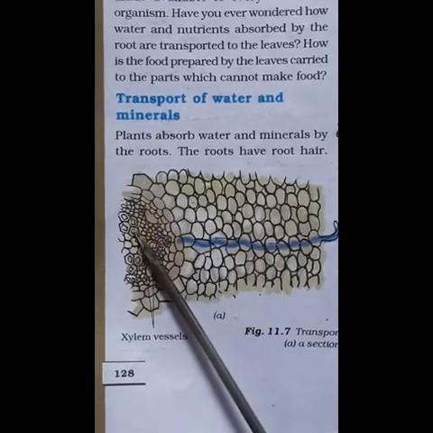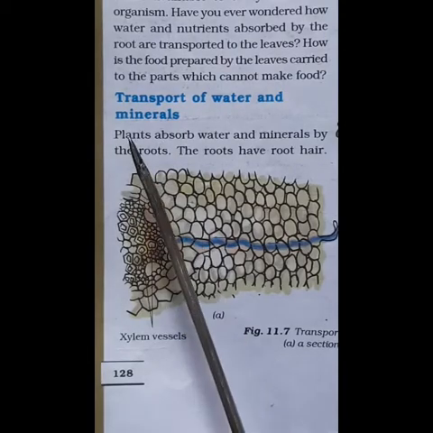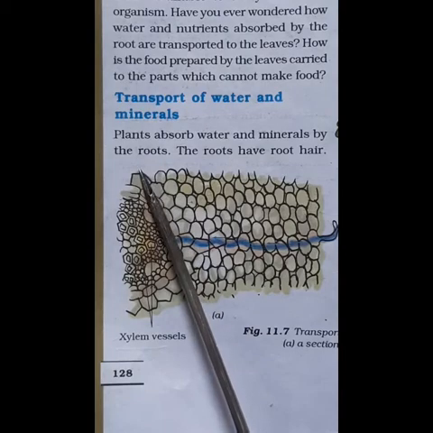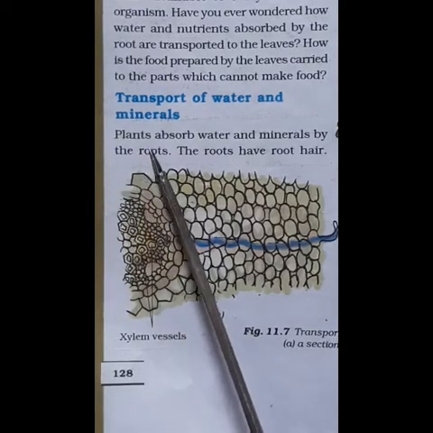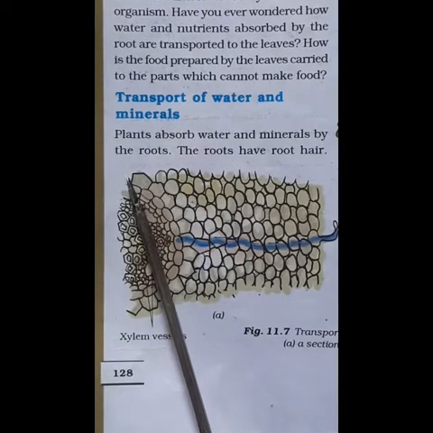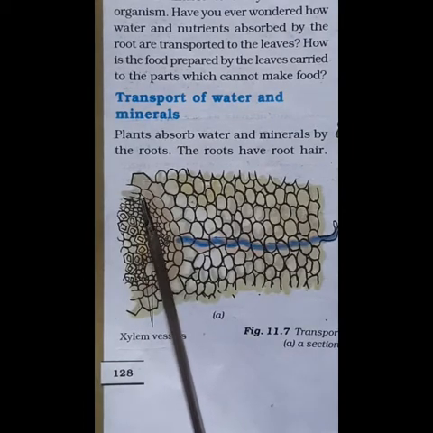So the vessels are known as the vascular tissues, and the vessels are made up of special cells. So, which are the types of vascular tissues? Xylem and phloem are the types of vascular tissues present in plants.